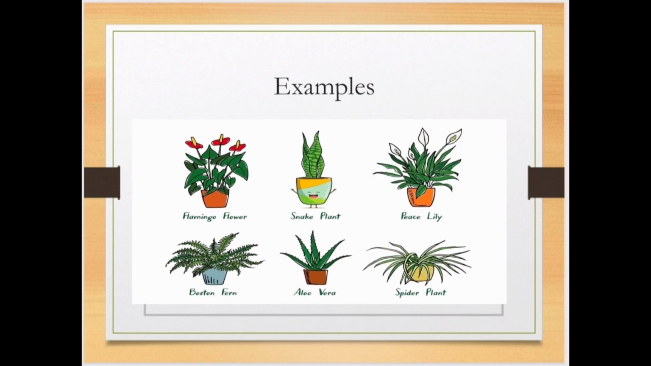A few examples are there in this picture. You can see flamingo flower, snake plant, peace lily, Boston fern, aloe vera, spider plant. Okay, lots of examples. You can comment in the comment section what examples you know.